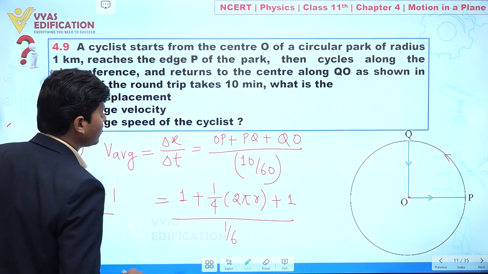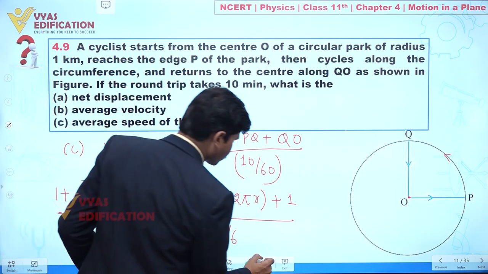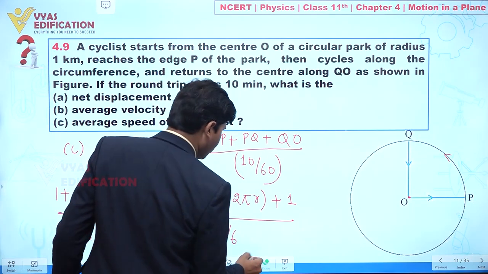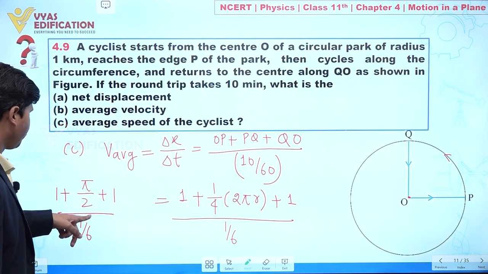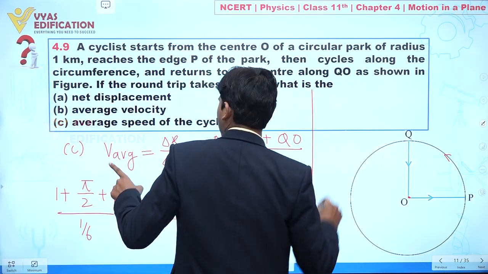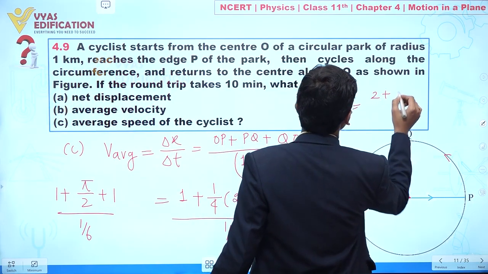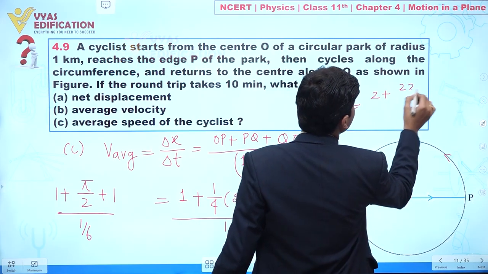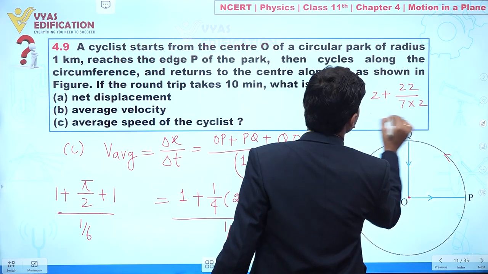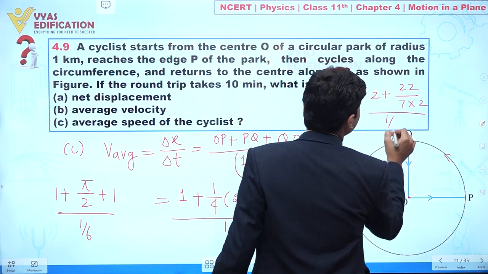So the average speed is given by 2 plus pi by 2, divided by 1 by 6.